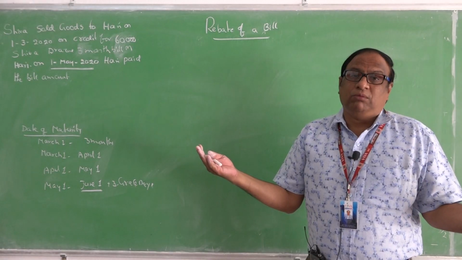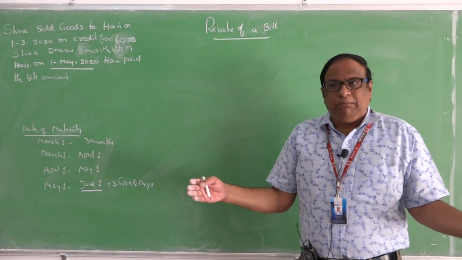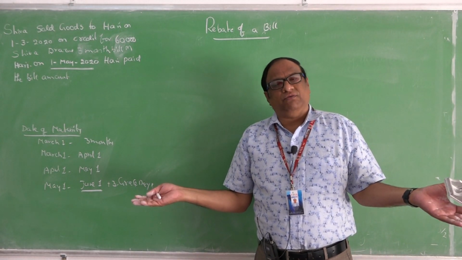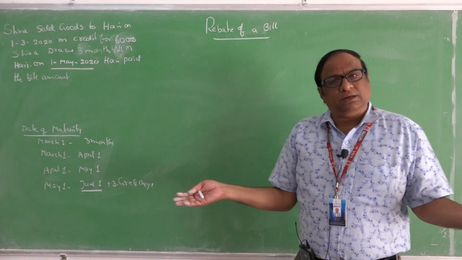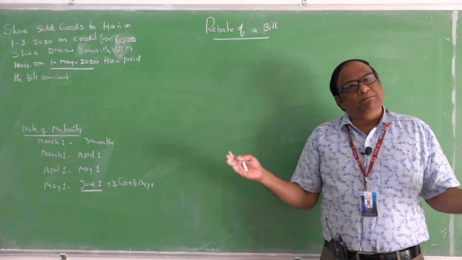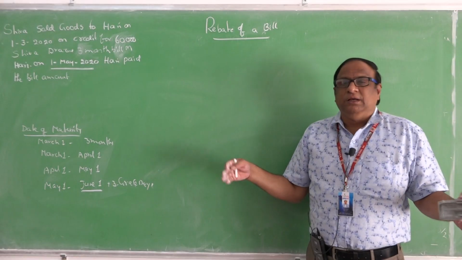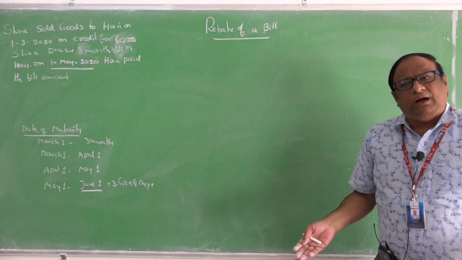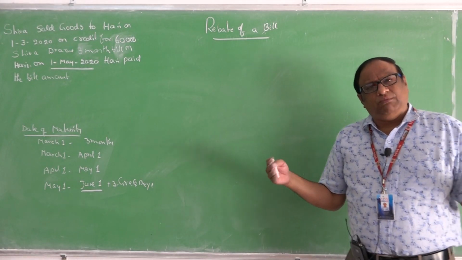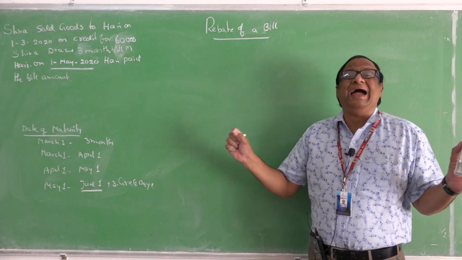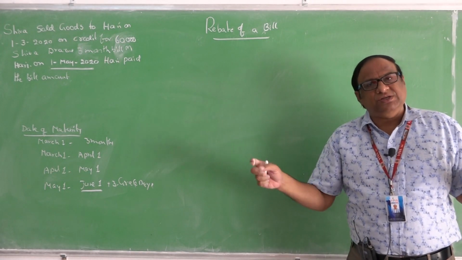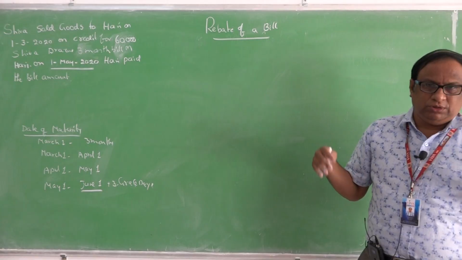Then there is no problem of bad debts. Bad debts means dishonor of the bill. If all my buyers, that is drawees, pay the bill amount, then there is no problem of bad debts. Bad debts means those amounts which are irrecoverable.